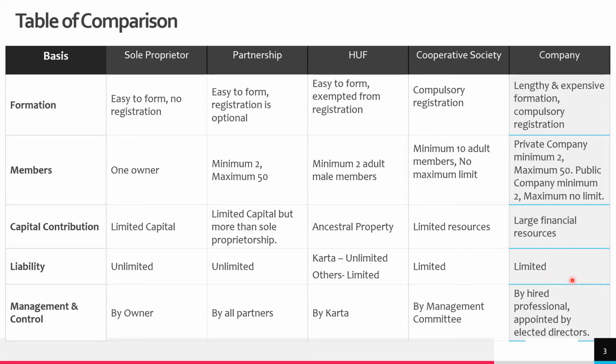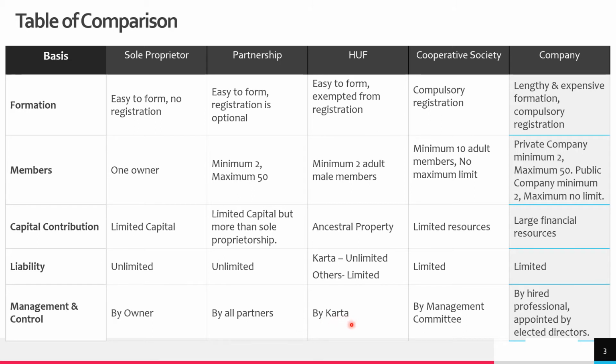All the shareholders who invest in the company will have limited liability up to the amount they have invested in the company. Now, next point is management and control. In sole proprietor, the whole business is managed by the owner himself. In partnership, the whole business is managed by all the partners or as it has been decided among them.